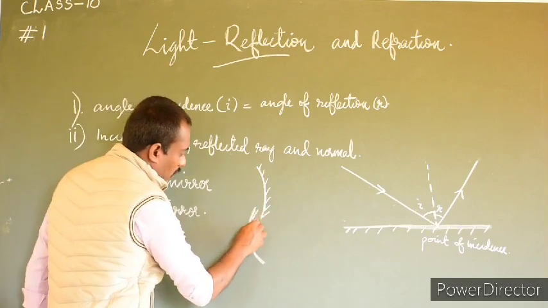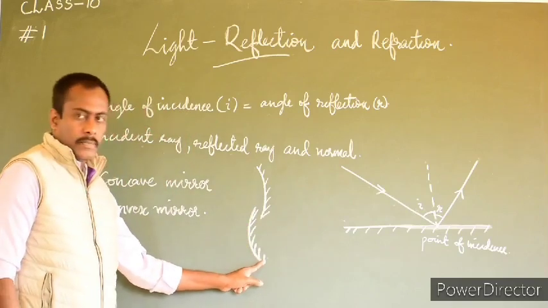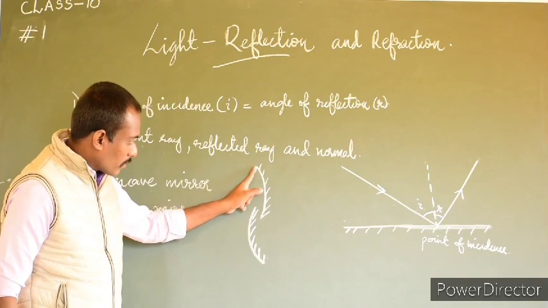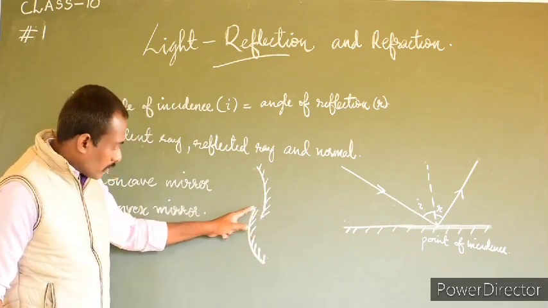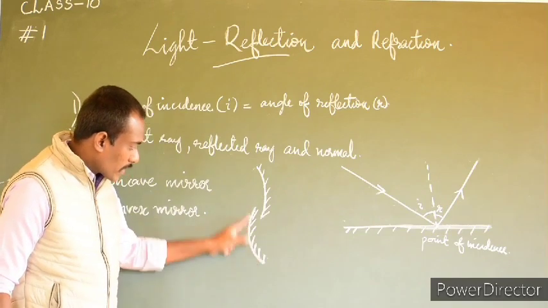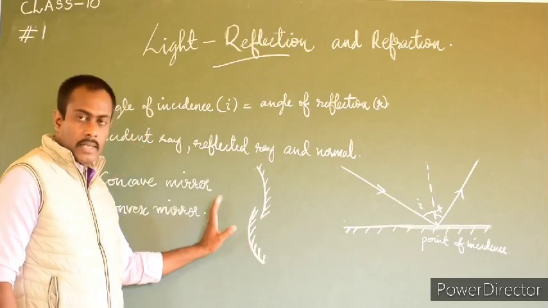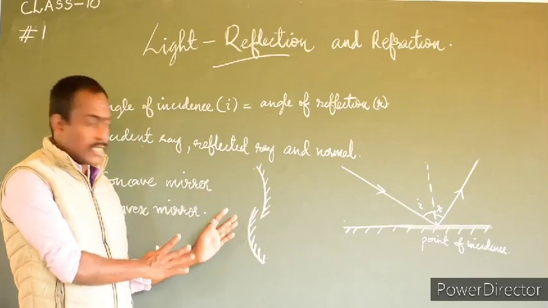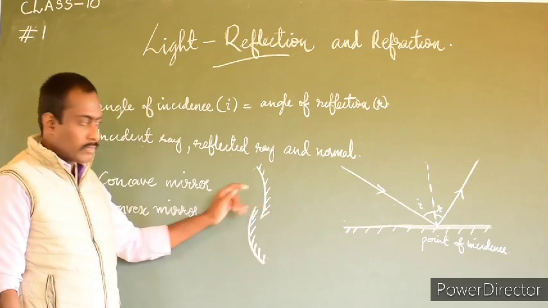This is the rough surface of the mirror. So here, the reflecting surface of a concave mirror bends inwardly, and the reflecting surface of a convex mirror is bent outwardly. This is how we can differentiate or recognize them by their shapes.